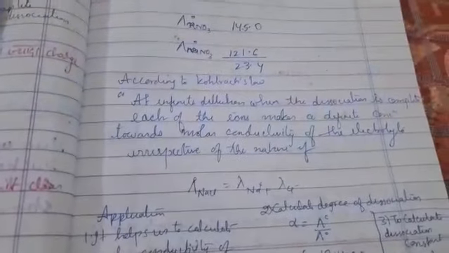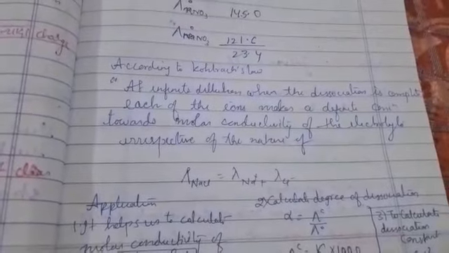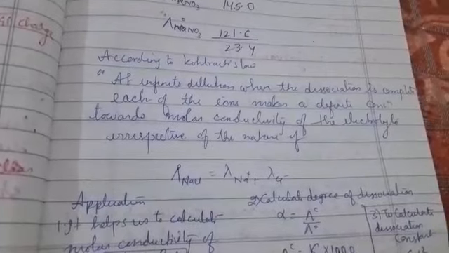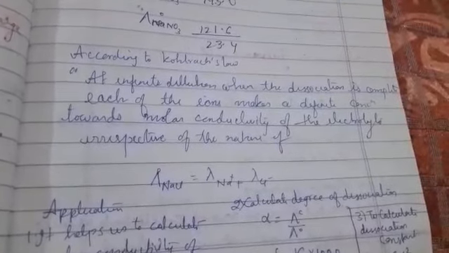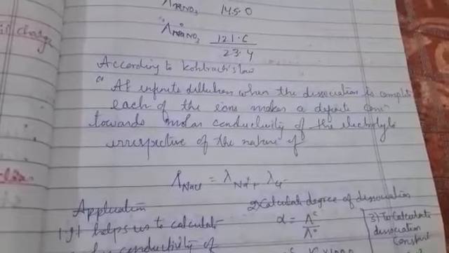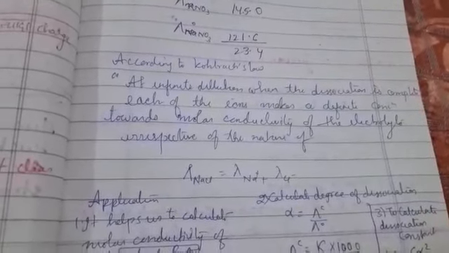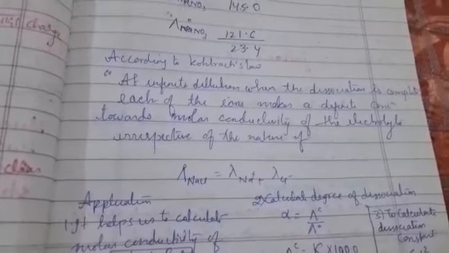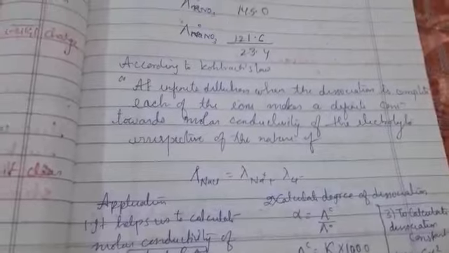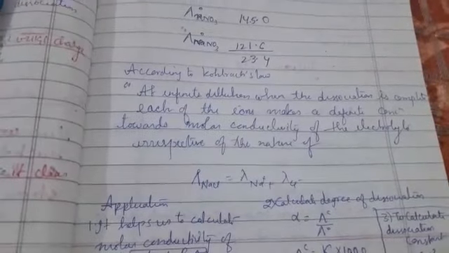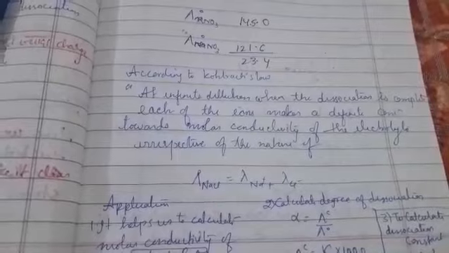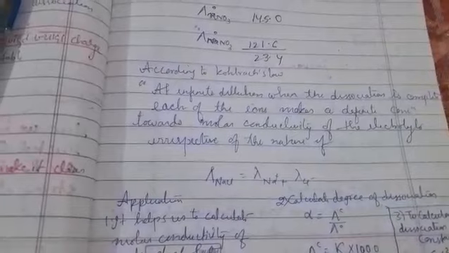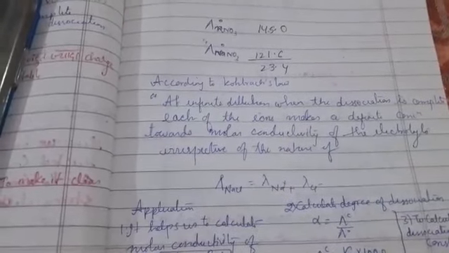So what is Kohlrausch law? According to this law, at infinite dilution, when dissociation is complete, each ion makes a definite contribution towards the molar conductivity of the electrolyte, irrespective of the nature of the other ion of the electrolyte. See here, lambda m naught, the limiting molar conductivity of NaCl, we are calculating. It dissociates and gives rise to Na plus and Cl minus. So this is Kohlrausch law.